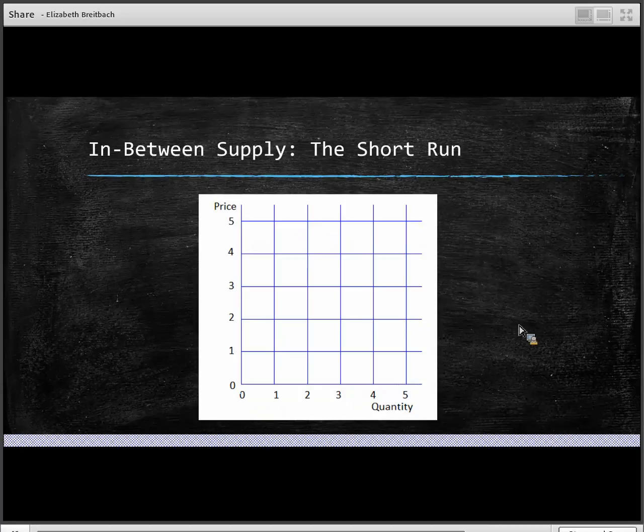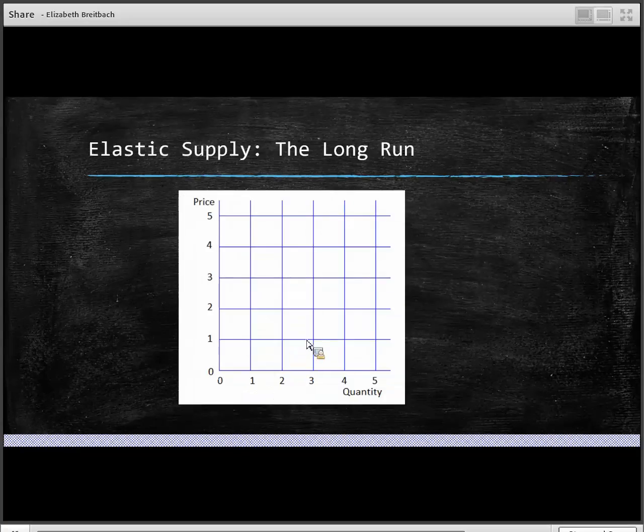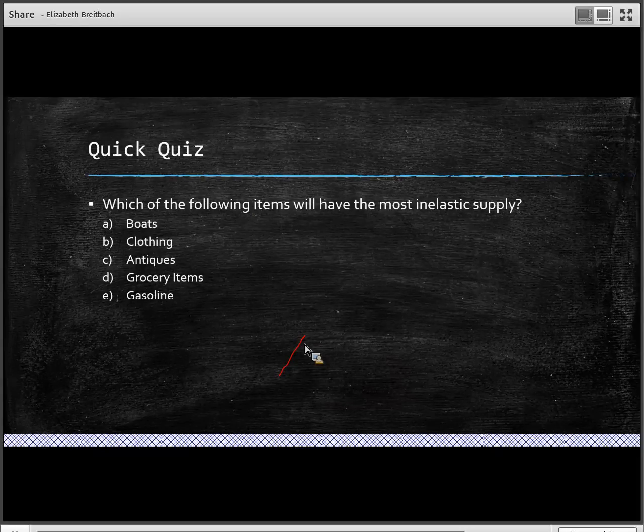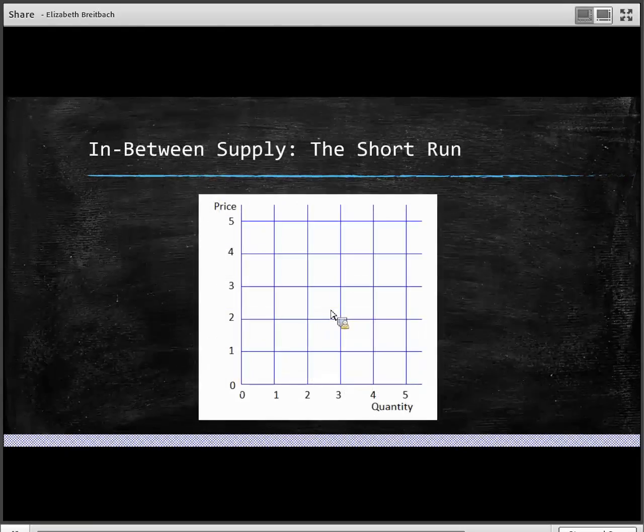There probably are a few extra cars sitting around at the factories that the firms can start to get in, so they have a little bit of extra supply available to them, but it's probably not very much. And so that supply curve is still pretty steep. They still don't have too much of a change in their quantity as price changes.